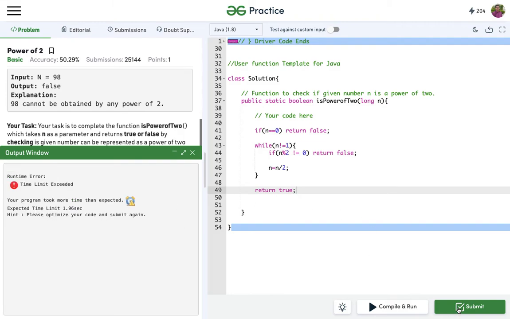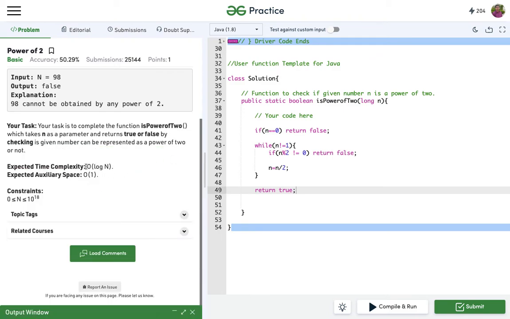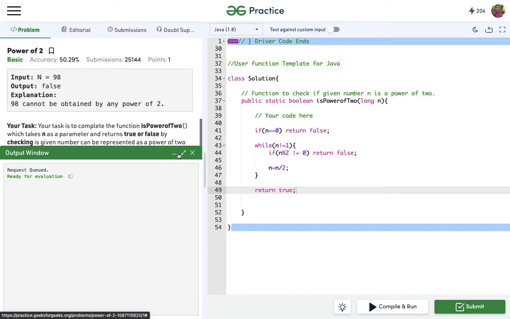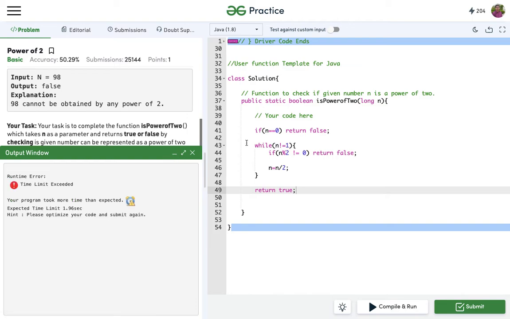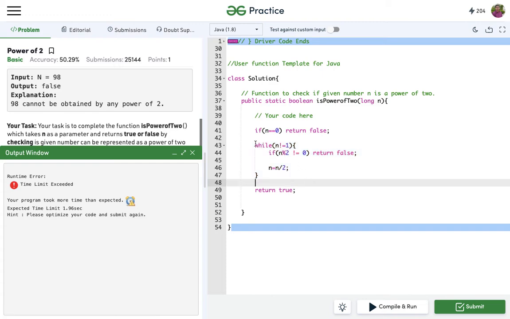Time limit exceeded. I know why the time limit is exceeded, because it's not the ideal solution. Ideal time complexity is O of log n. So that's why it's showing time limit exceeded. Although this is a correct solution, the time complexity of this solution is O of n.